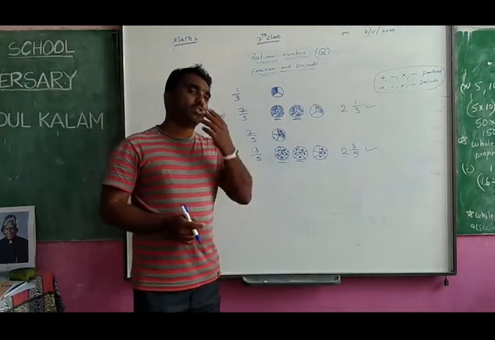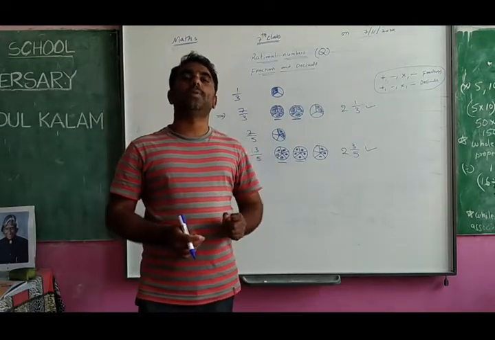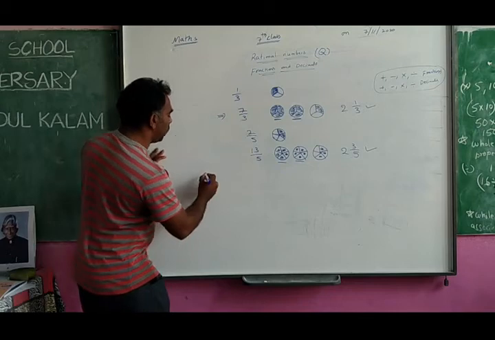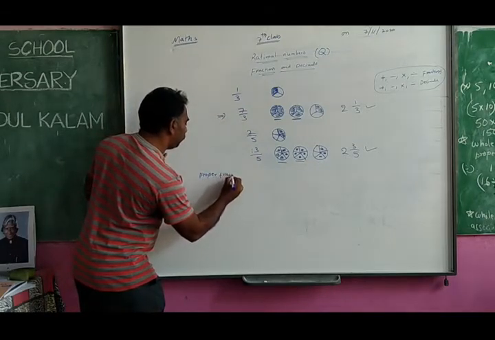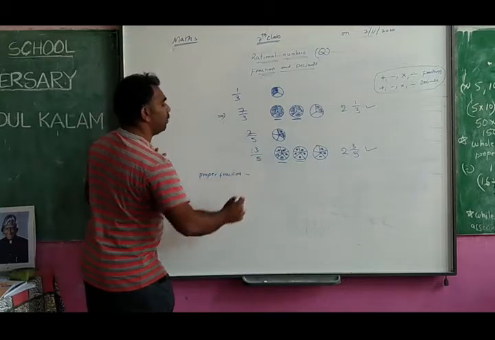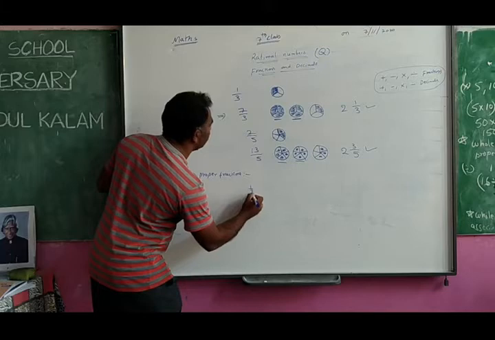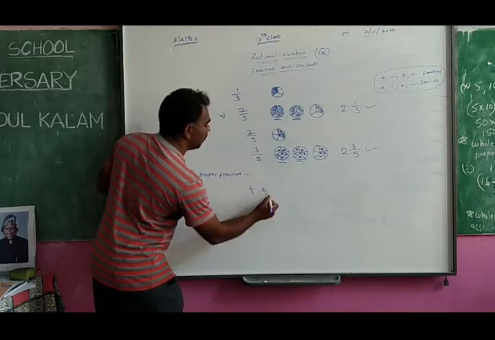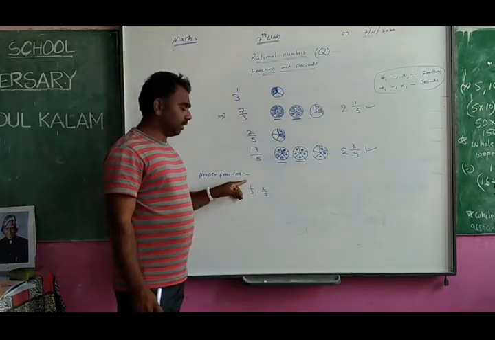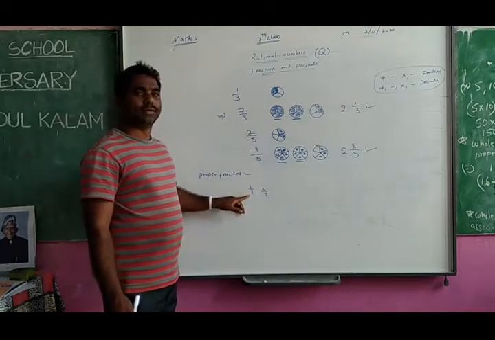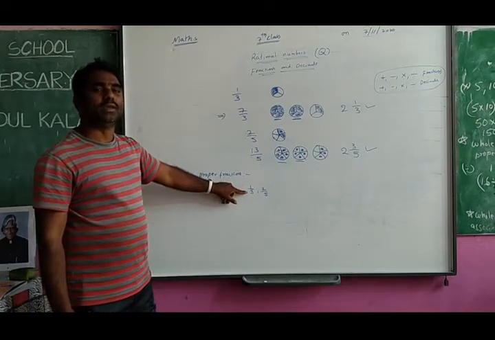The fractions which you can't write in any other form are called proper fractions. What do you call them? Proper fractions. So observe the proper fractions carefully here. What are the examples I have given? 1 by 3, 2 by 5. You see here that the numerator is small and the denominator is big.